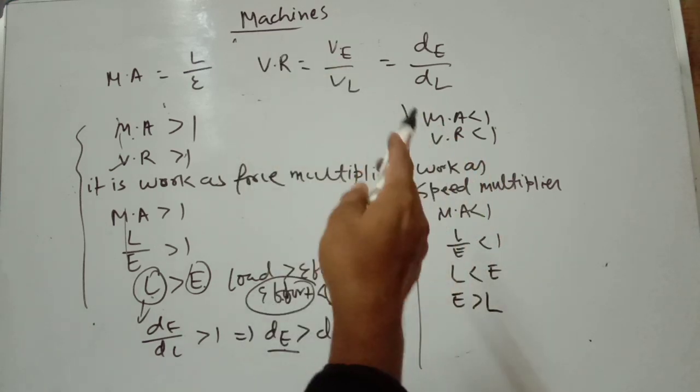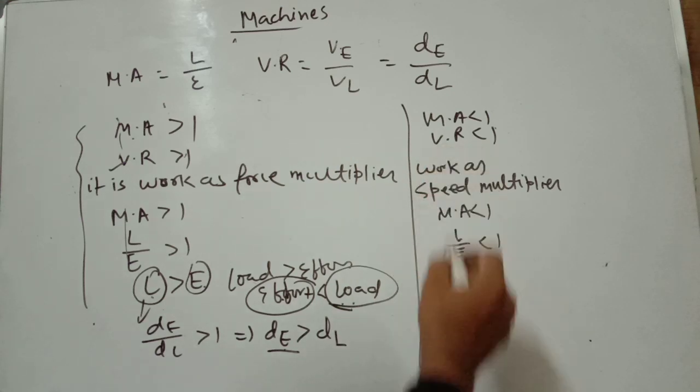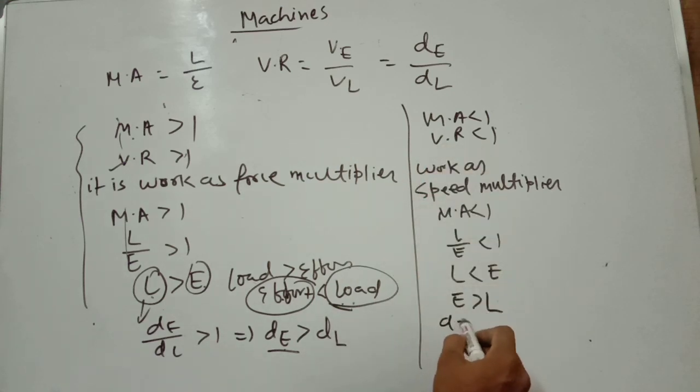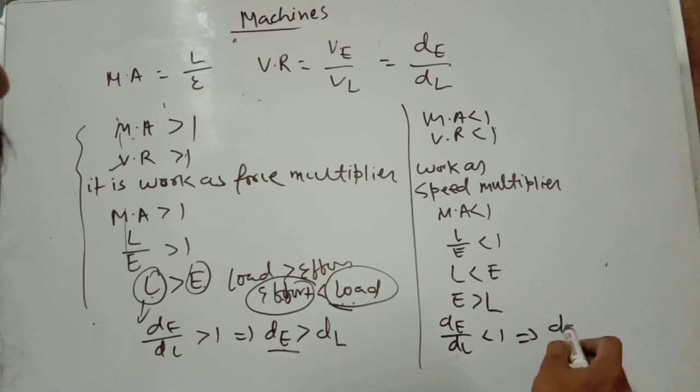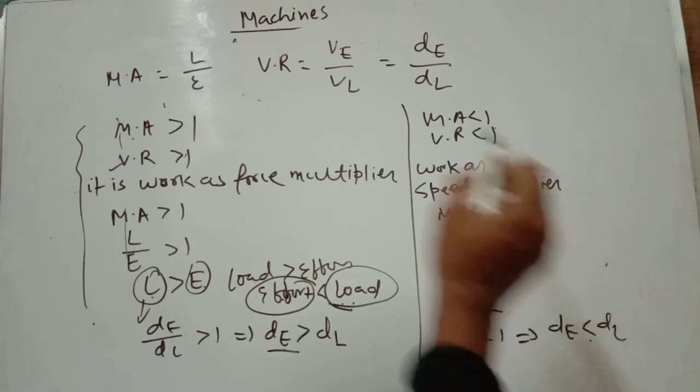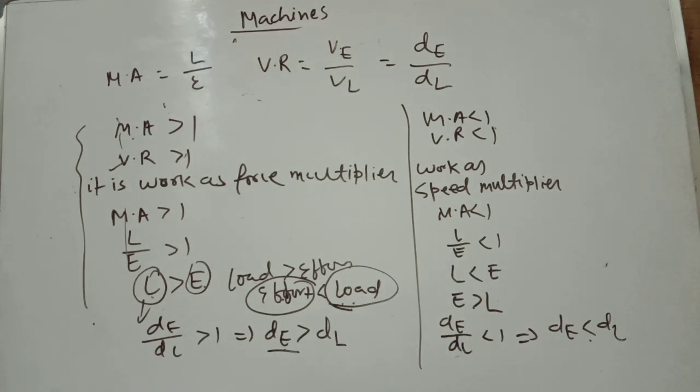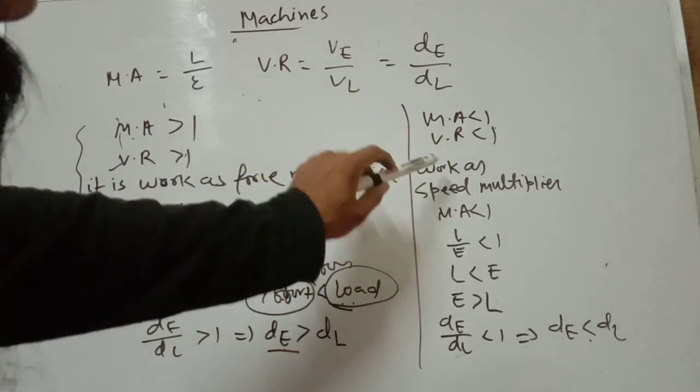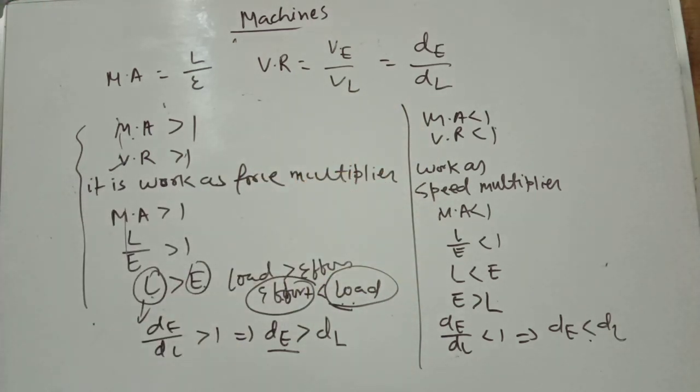For velocity ratio less than 1, dE by dL is less than 1, that means dE is less than dL, so the displacement traveled by the effort is less than the displacement traveled by the load. So this machine works as a speed multiplier.